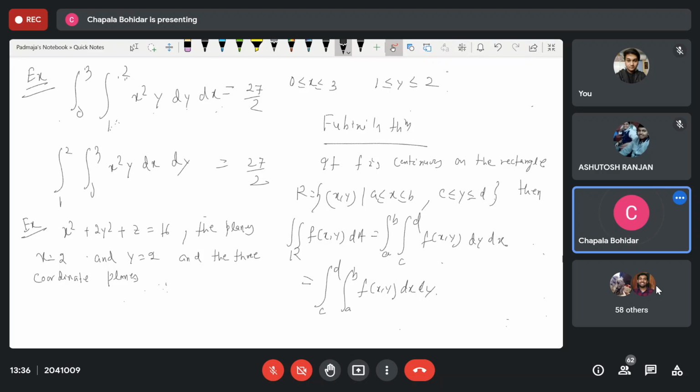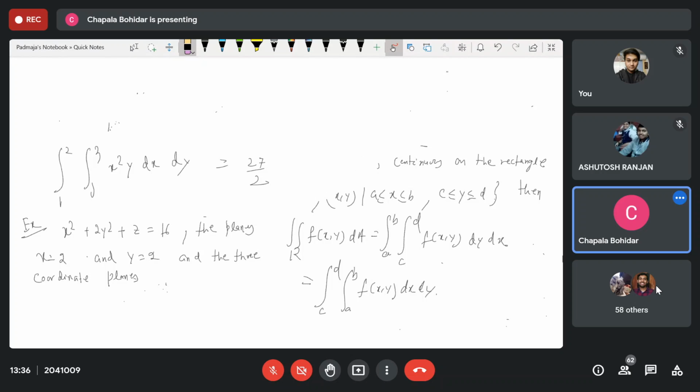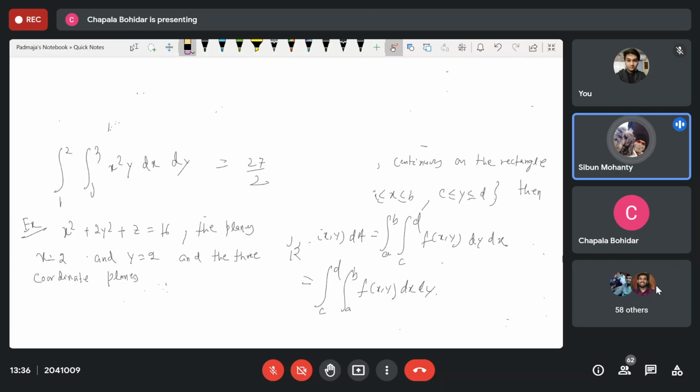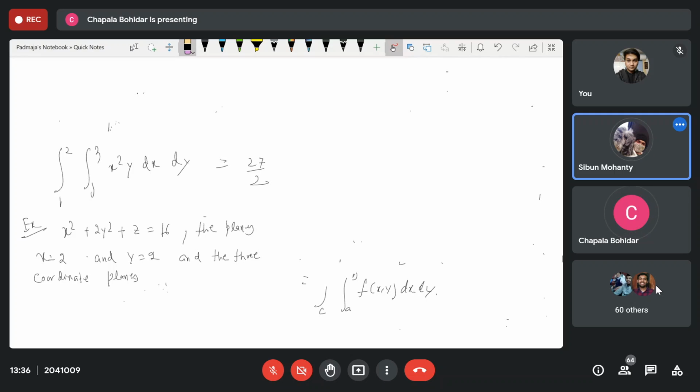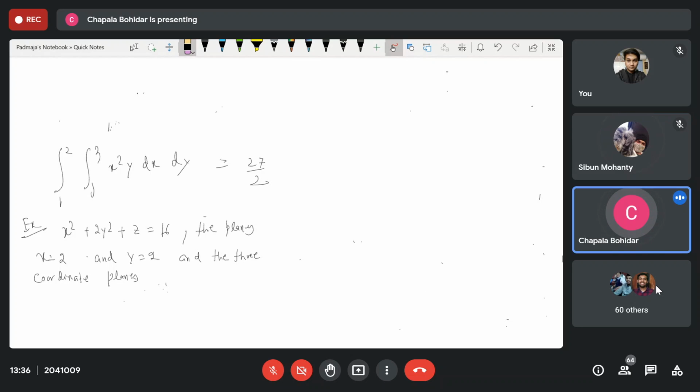How do you solve this? Can anybody? Ma'am, z is equal to 16 minus x square minus 2y square. Very good. And x lies from where to where? 0 to 2. And y lies from? 0 to 2. Yes. Now you solve.